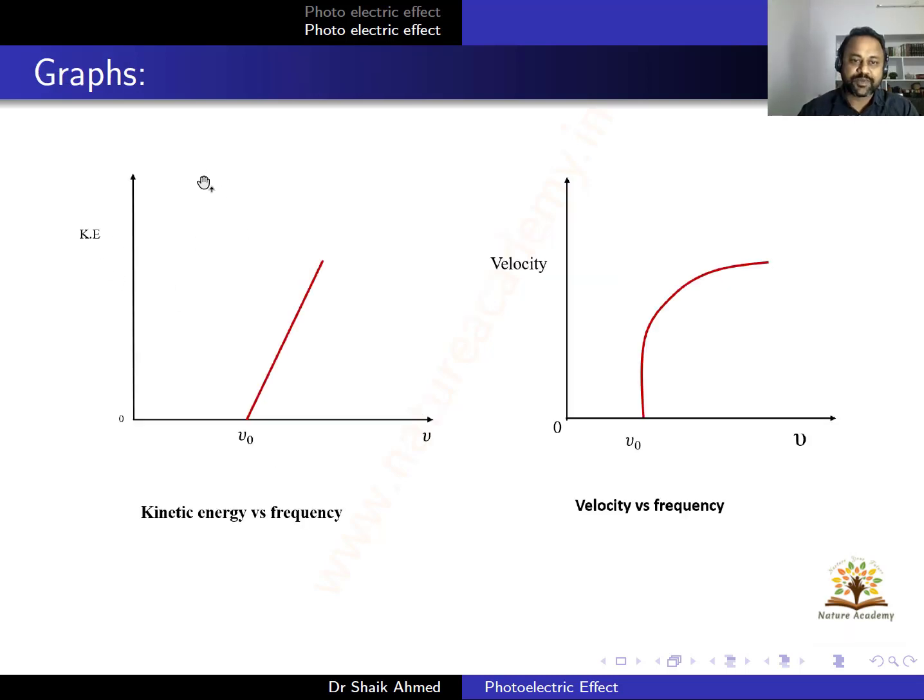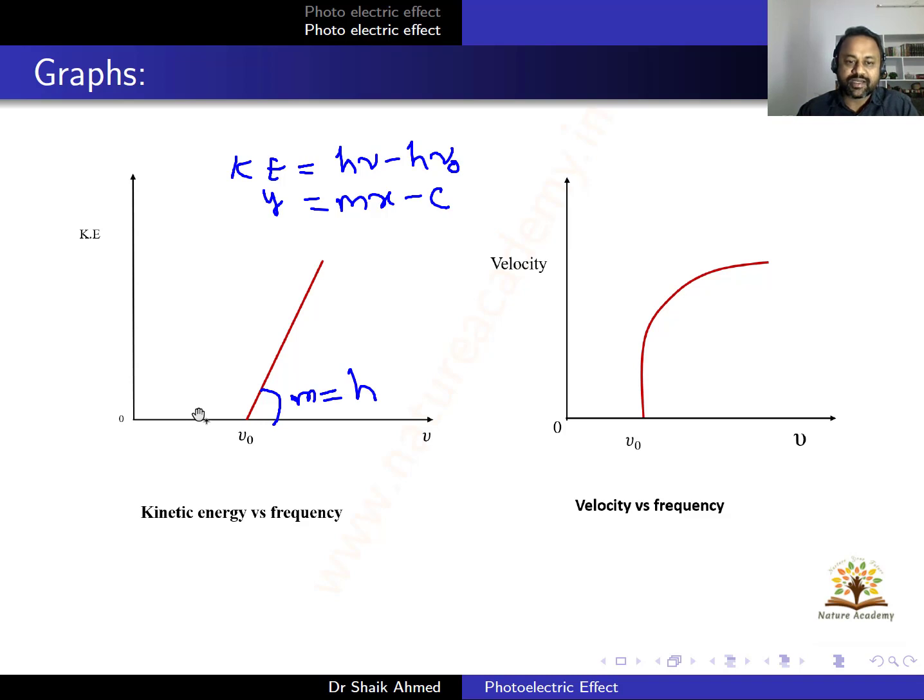So this is the first expression. I want to focus on this graphical representation, since this is very important in all formats of the exams. KE is equal to h nu minus h nu naught, you know that formula, right? So this is just like the y is equal to m x minus c formula. So here my slope will be h, that is Planck constant, and this value is nu naught.